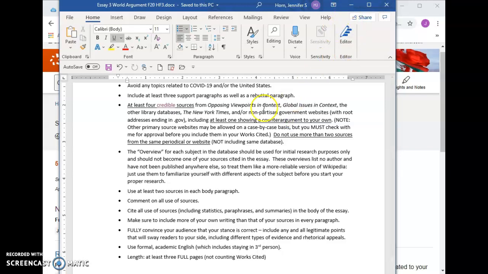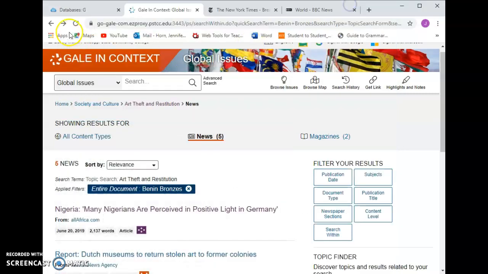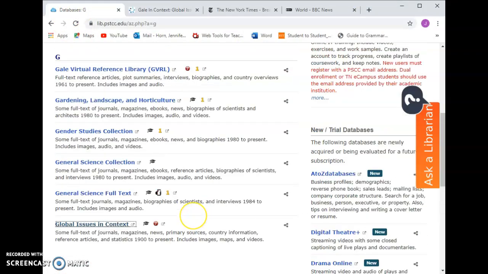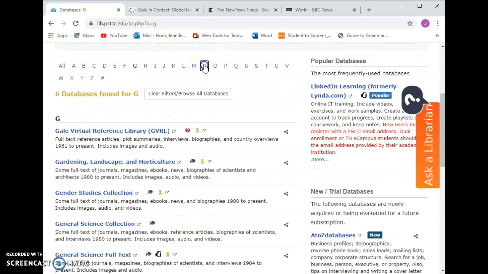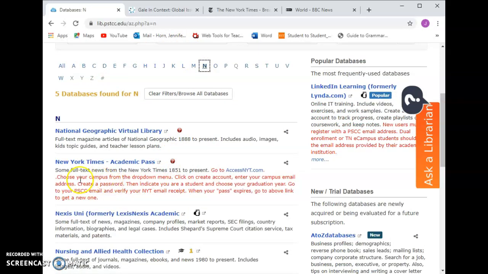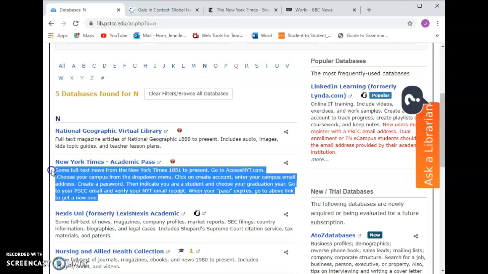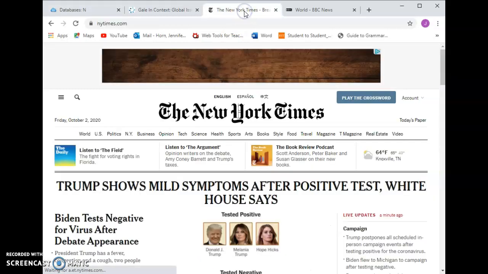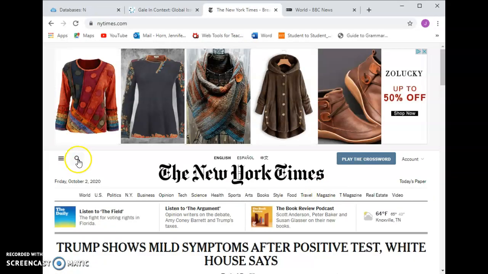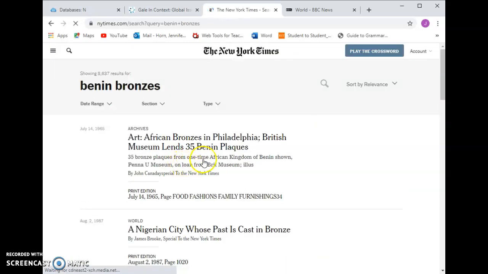But I'm mentioning this because the New York Times is actually one of the databases that we are subscribed to. So if you go back to this list of databases and go to N for New York Times, it has all the information here for you to create your academic pass, which is good for a year. I've already done mine, so clearly you can see that this is recent. I'm going to type in this, as you can clearly see I've done this before, and as you're researching, you probably will be doing this before.